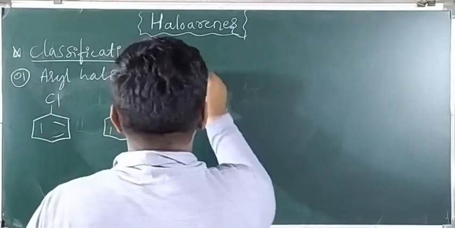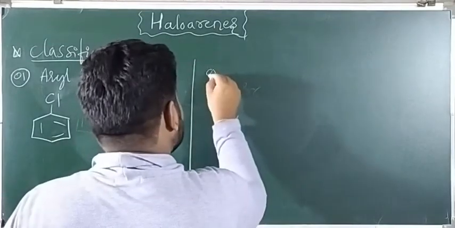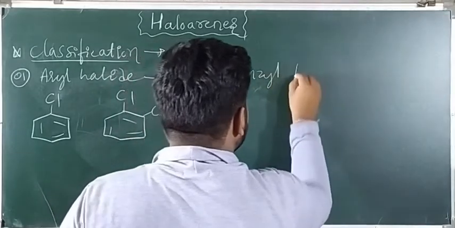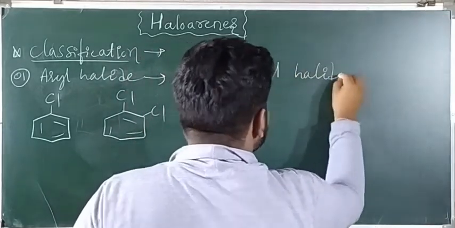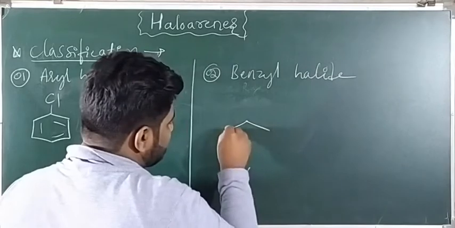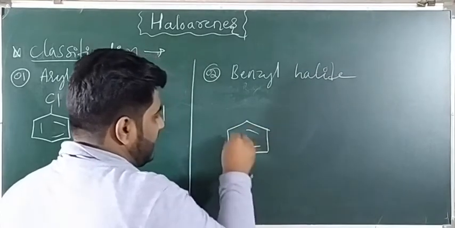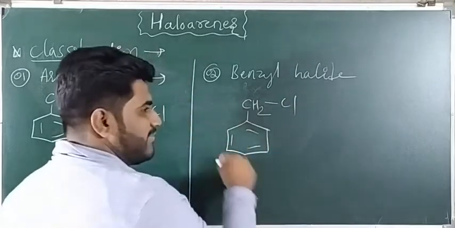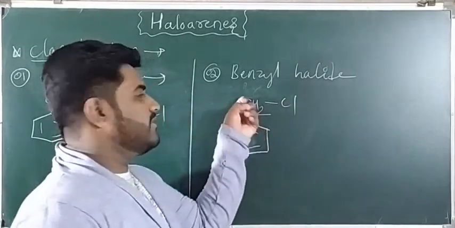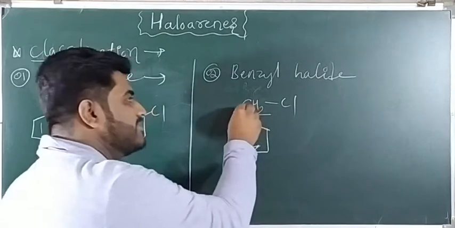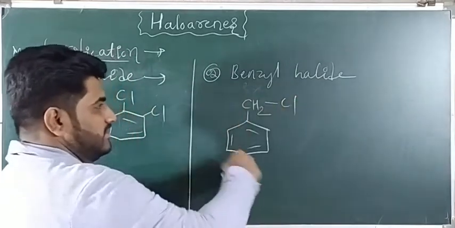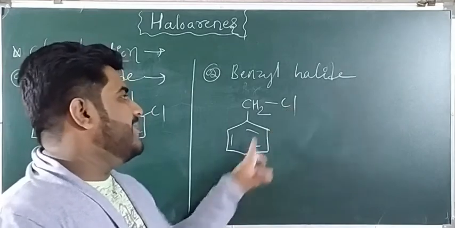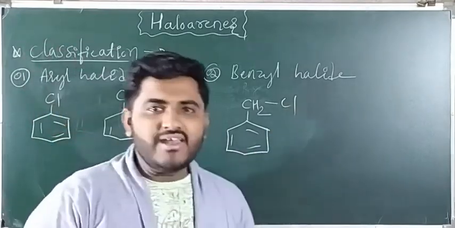Second classification is nothing but benzyl halide. Benzyl halide means next to the benzene ring, whatever carbon atom is there. So see here, CH2Cl. This is our benzene ring, and next to the benzene ring, whatever carbon is there, that carbon is attached to halogen. So this is called benzyl halide. Here chlorine is used, therefore this is benzyl chloride. What is the name of this one?